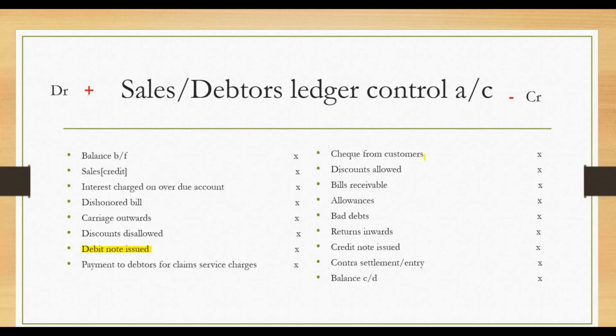So the credit note, which is the opposite of the debit note: note that the debit note is not supposed to be under the debit side of the sales or debtors ledger control account. That's a mistake from our own end, so please note that. The credit notes issued go under the credit side of the sales or debtors ledger control account, which shows that there is an undercharge.